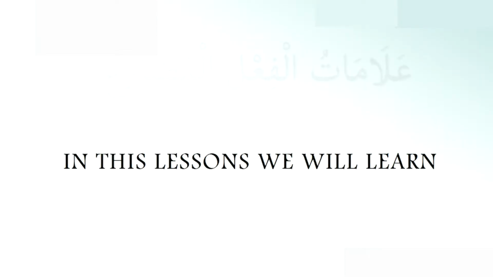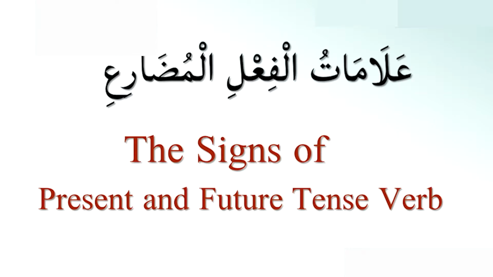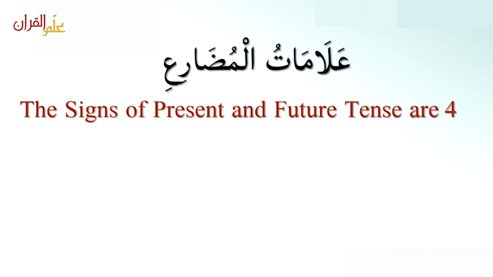Lesson 35. In this lesson we will learn علامات الفعل المضارع, the signs of present and future tense. علامات المضارع, the signs of present and future tense, are four.